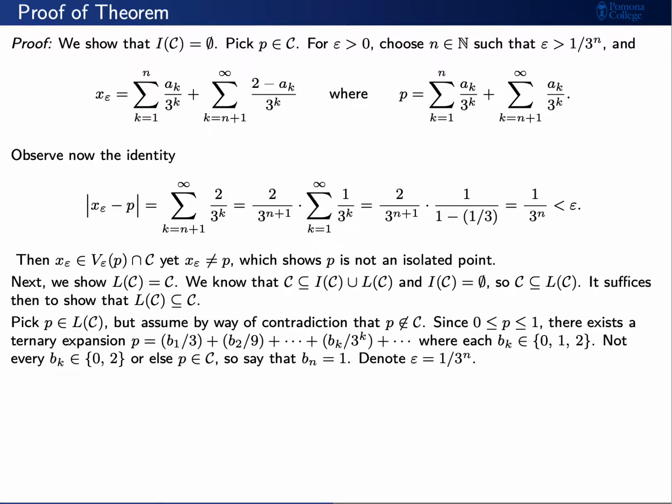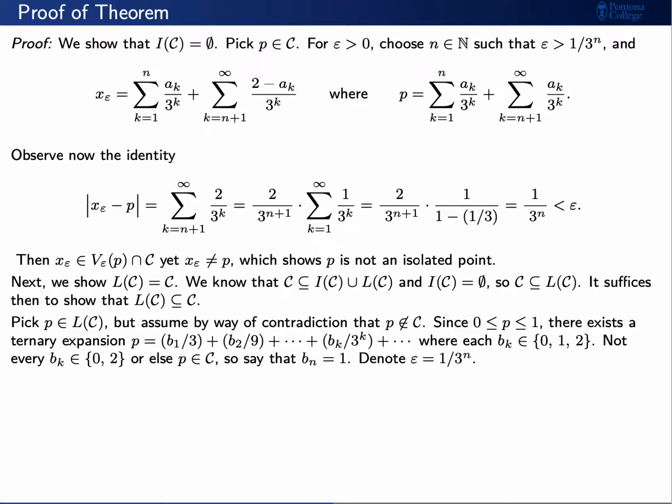Let's say maybe there is some number p that is in L of C, but it is not a Cantor number. We're going to prove that this can't happen. Well, since C is contained in the closed interval from 0 to 1, we know that the limit points have to also be in the closed interval from 0 to 1, so our point p has to be in this closed interval. But this means that we can express our p in some ternary expansion, the sum of b sub k over 3 to the k, where the numerators b sub k are either 0, 1, or 2.